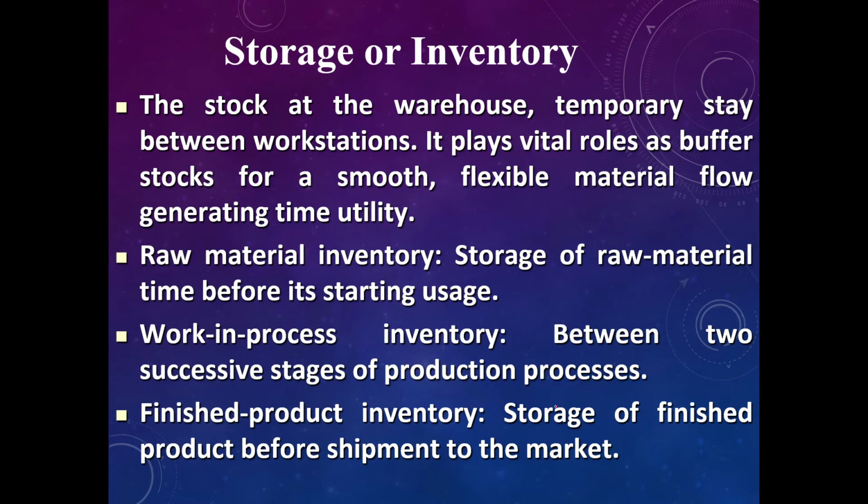Then raw material inventory, like storage of raw material before it starts usage. This is normal in production. We order something and then we put it in the warehouse as raw material inventory, and then we make sure our production runs smoothly. And then work in process inventory between two successive stages of the production process. And finished product inventory: we also have finished product inventory, storing the finished product before shipment to the market.